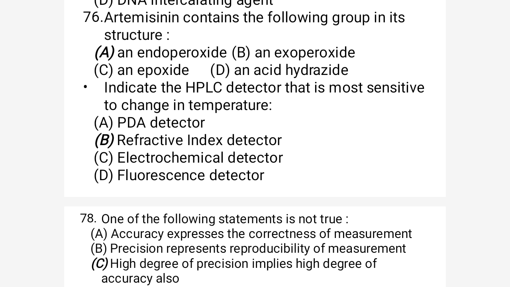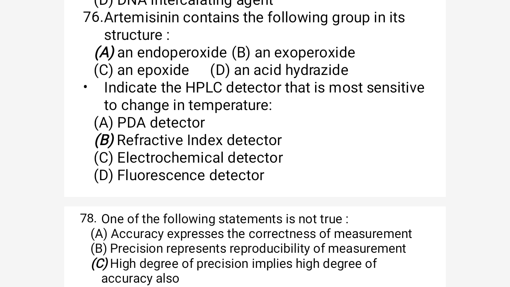Question 76 is: artemisinin contains the following groups in its structure. So artemisinin contains which type of ring? We know artemisinin is an anti-malarial drug, and it is obtained from Artemisia annua, the flowering part, the herbal part, the leaves of Artemisia annua.